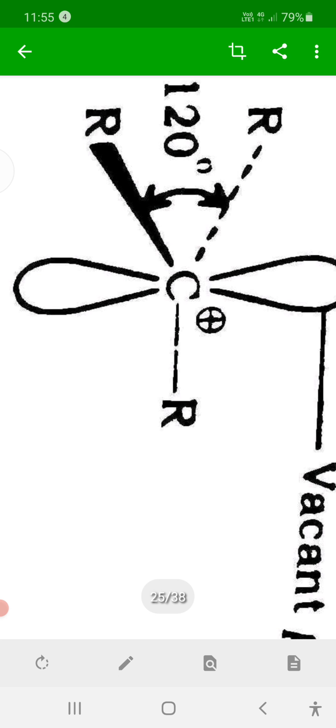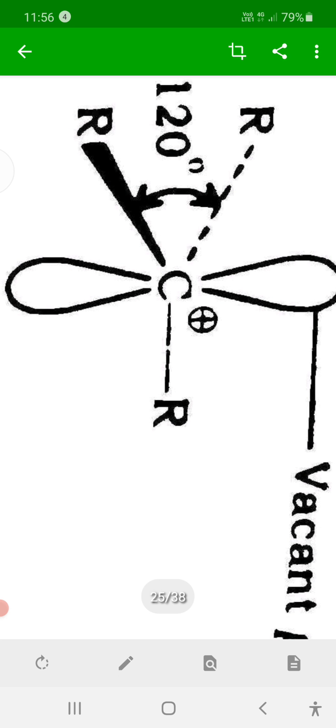This means the outermost shell of carbon possesses how many electrons? 3 bond pairs means 6 electrons in the outermost shell. And we know that every atom tries to complete its shell, tries to complete its octet, but here there is only a sextet. The atom wants to complete its octet, which means there is a deficiency of 2 electrons. Therefore, that carbon in carbonium is electron deficient.